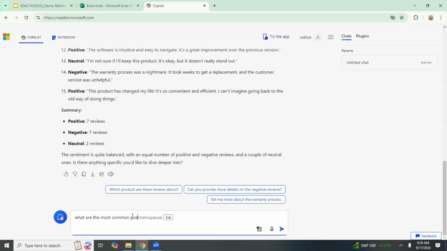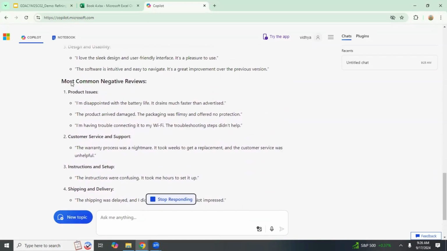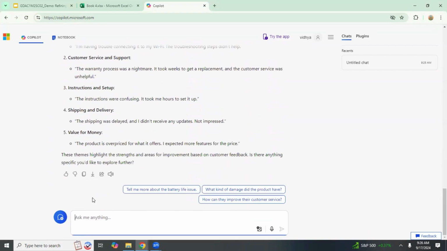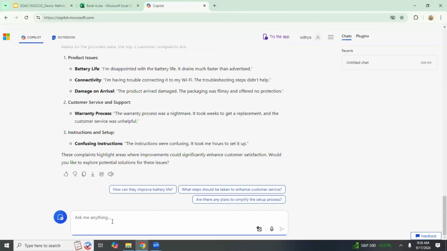Instead of a generic prompt, we can ask, what are the most common positive and negative words used in customer reviews? We now have specific words that reveal the positive and negative aspects of customer sentiment. We can even take it a step further and ask, what are the top 3 customer complaints? And now we have a concise list of the most frequent issues raised by customers.